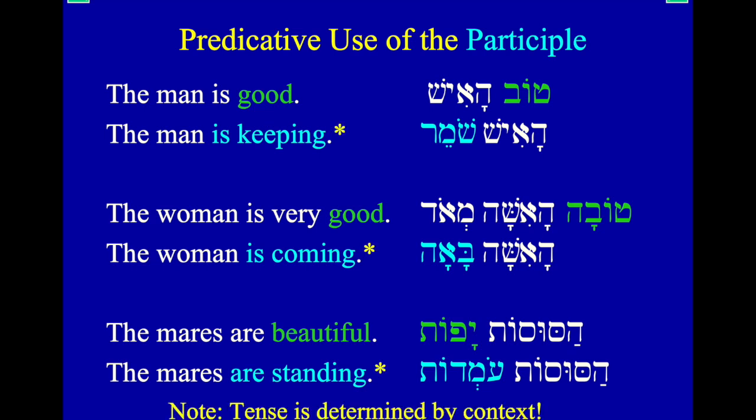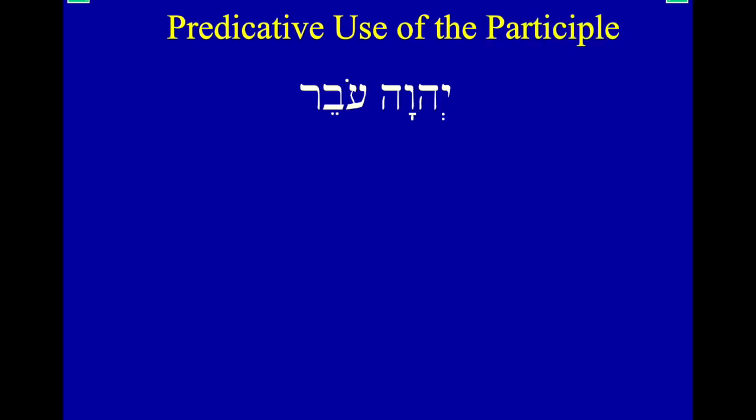Note that tense is determined by context. How do we know if it is keeping, will keep, have kept? Participles are indefinite in terms of time. They don't tell us what time these things have occurred or how they've happened. So you just have to figure it out by context. Your clues for your context are what makes sense in terms of the story that you are translating up to this point.